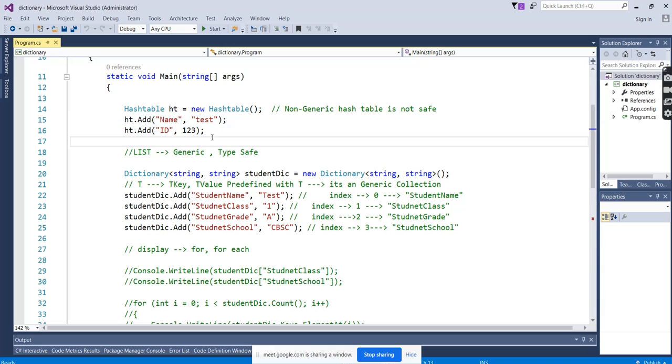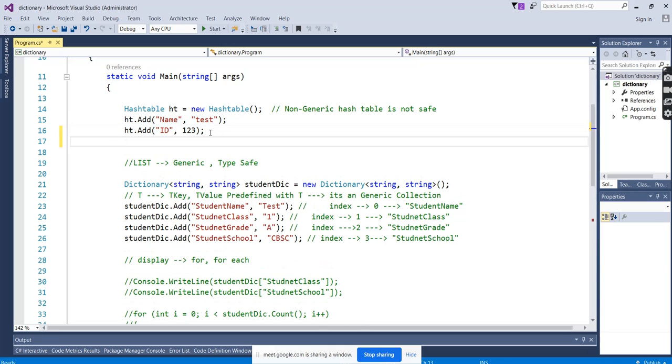Like you can see, the hash table is there. Hash table dot add. Here we can add any kind of data type. String is there, and the number is there. Even text we have added.